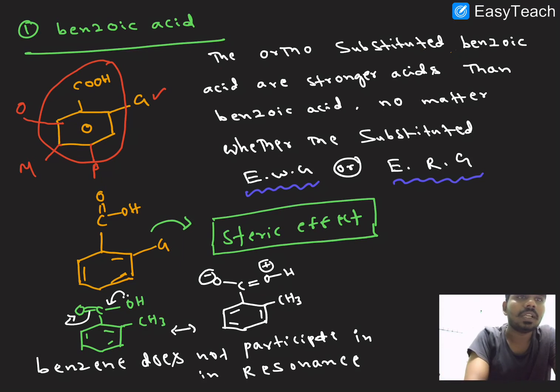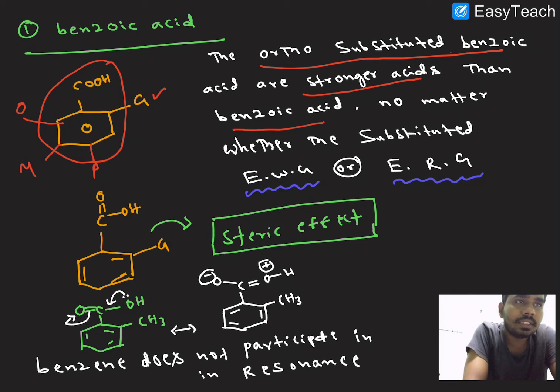So the ortho effect is nothing but ortho substituted benzoic acid being a stronger acid than benzoic acid, no matter whether the substituent is an electron withdrawing group or an electron releasing group.